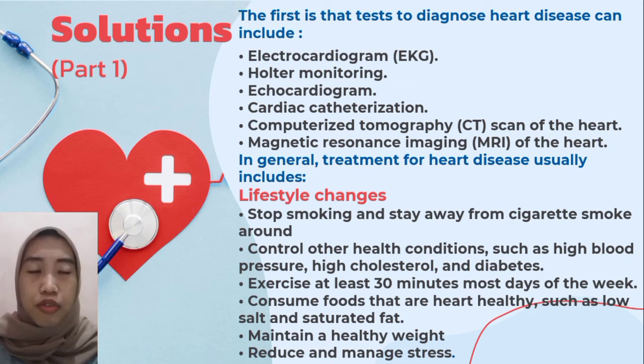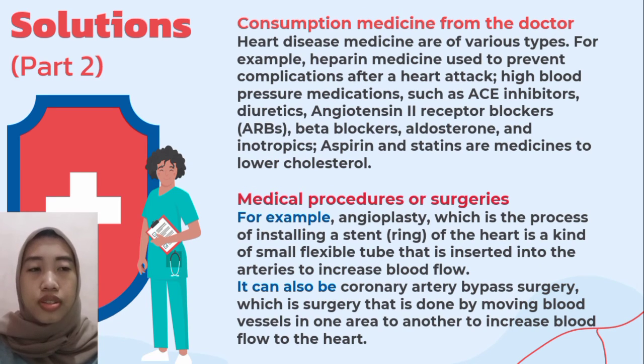In general, treatment for heart disease usually includes lifestyle change. 1. Stop smoking and stay away from cigarettes smoked around. 2. Control other heart conditions such as high blood pressure, high cholesterol, and diabetes. 3. Exercise at least 30 minutes most days of the week. Consume foods that are healthy, such as low salt and saturated fat. Consume medication from the doctor.